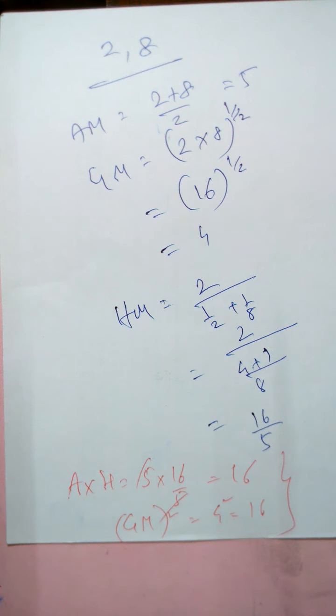They can do one thing. They are giving AM and they are giving HM, and they are asking what is the GM. So you multiply AM and HM, take the square root of your answer, and your result will be the GM value of the two data. That type of concept can be asked. This is all about the initial concepts of statistical central tendency.